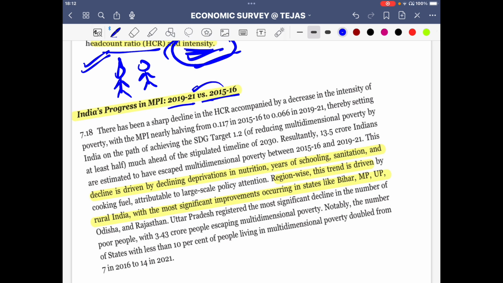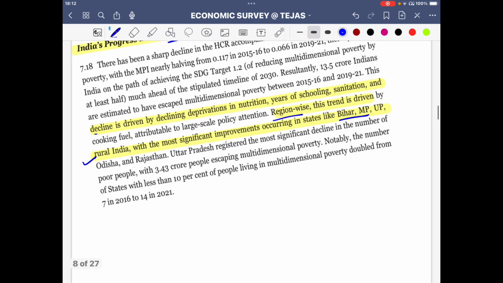So obviously there is going to be an improvement. The decline is driven by declining deprivations in nutrition, years of schooling, sanitation. So obviously there is an improvement, which is a positive picture. Region wise, if we see, this trend is driven by rural India. So again, rural India has performed well, with the most significant improvements occurring in states like Bihar, MP and UP. So this is important.